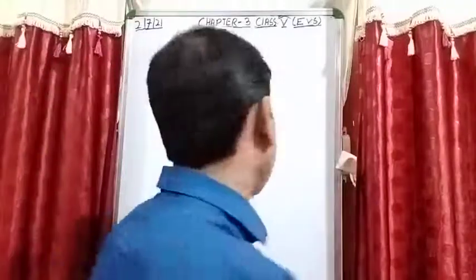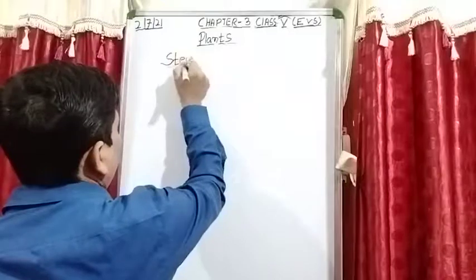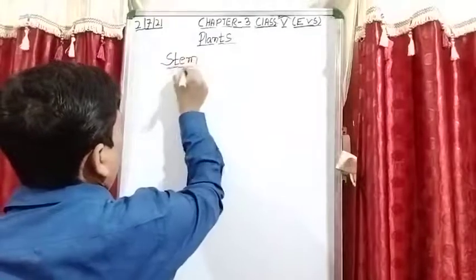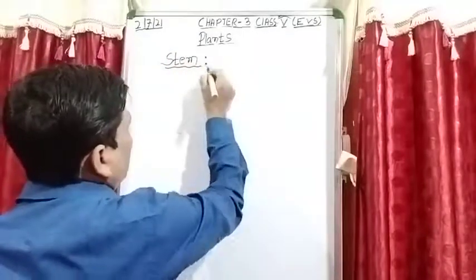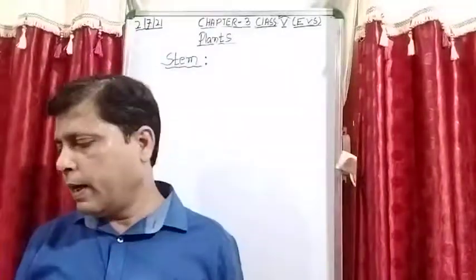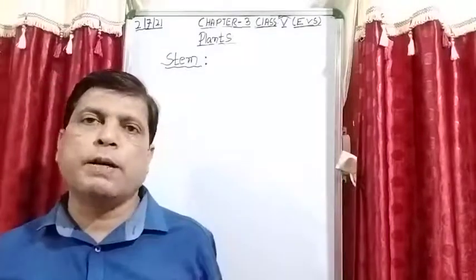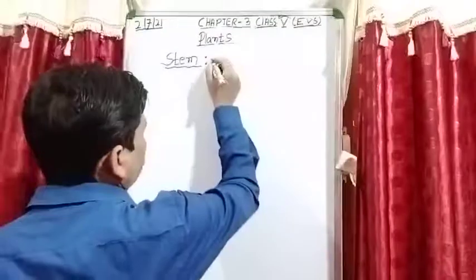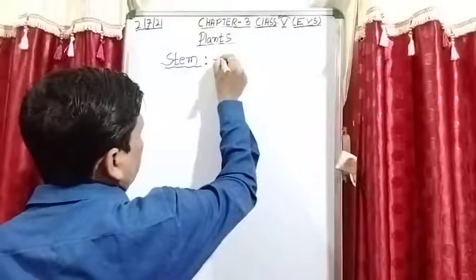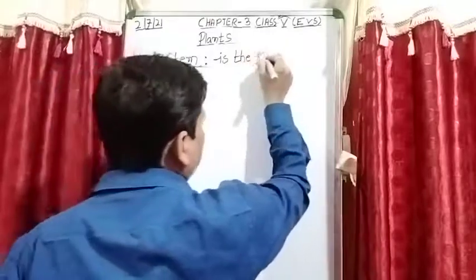Next is the stem. So first of all, let's understand what a stem is. The stem is the part of a shoot system.